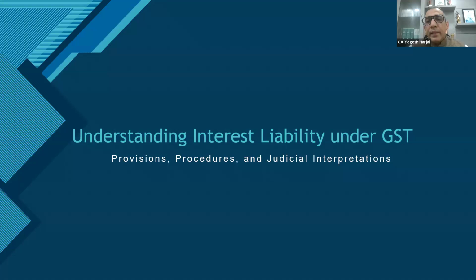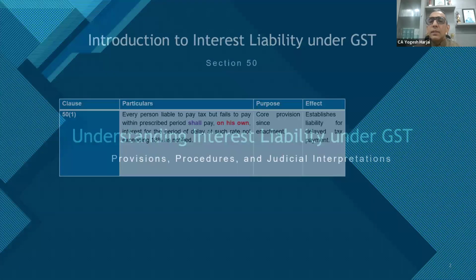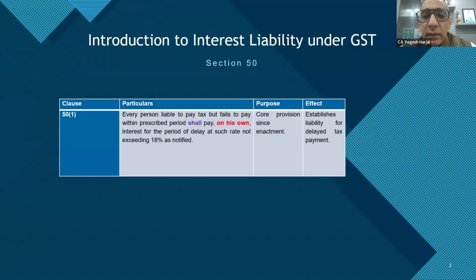All these points have been to some extent settled, but the biggest litigation still remains, and that is section 50, subsection 1, which is the charging section. And why does it still remain? See, there is still no clarity on the procedure by which the interest has to be recovered by the department.